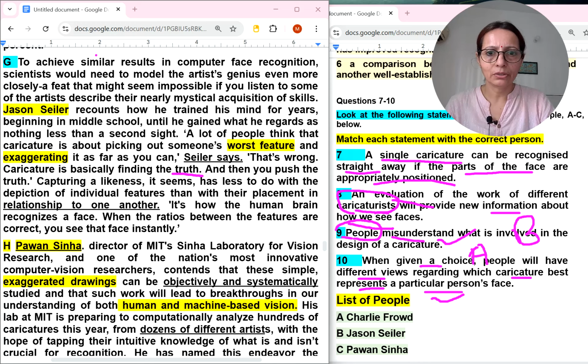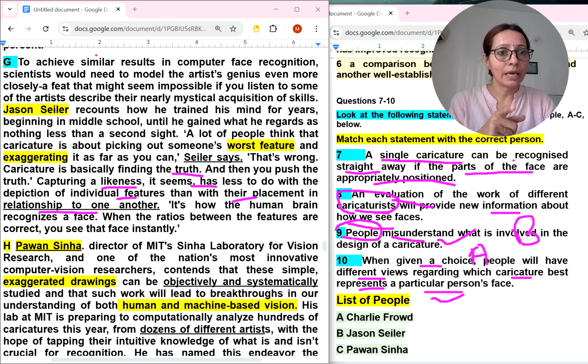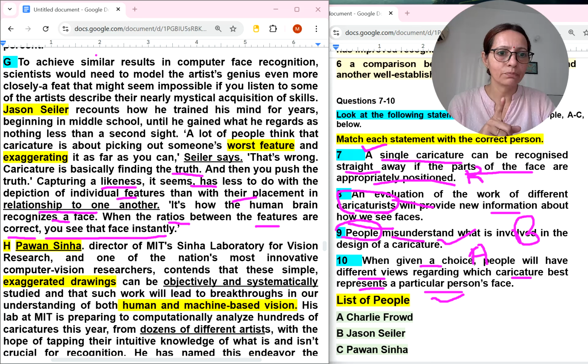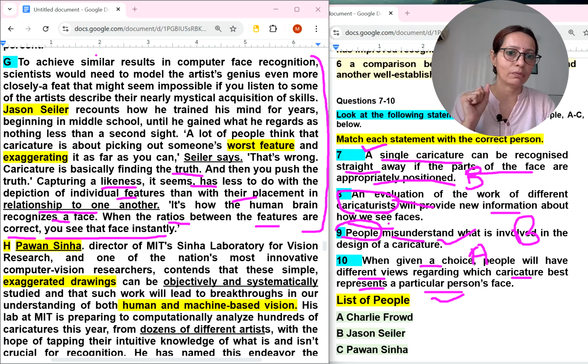A little bit that's wrong. Caricature is basically finding the truth and then you push the truth. Capturing a likeness seems to have less to do with depiction of individual features than their placement in relationship to each other, the word placement is there. So it can be recognized straight away if the parts of the face are appropriately positioned. It's how the human brain recognizes faces. When ratios between the features are correct, you see that face instantly. This is also matching with the seventh number. B will come with this also. In this paragraph, we have got two pieces of information, and one is left, the eighth number.